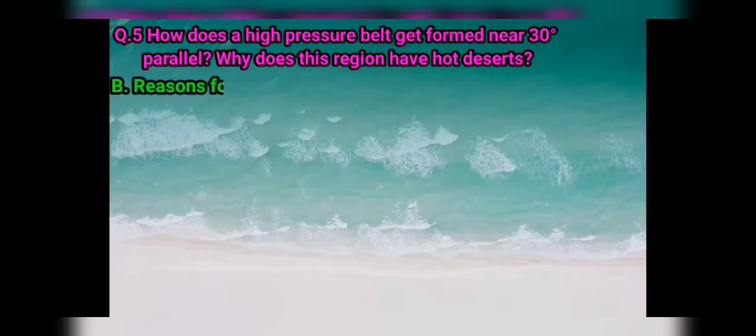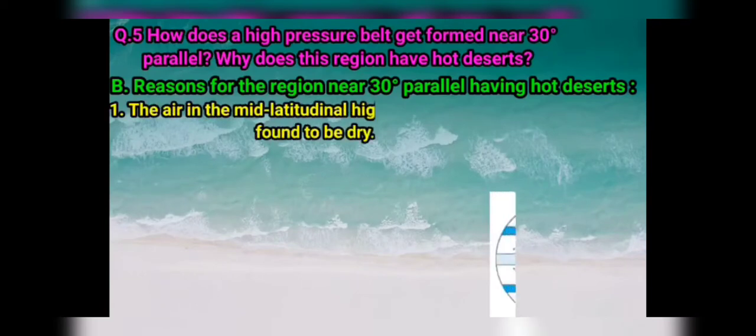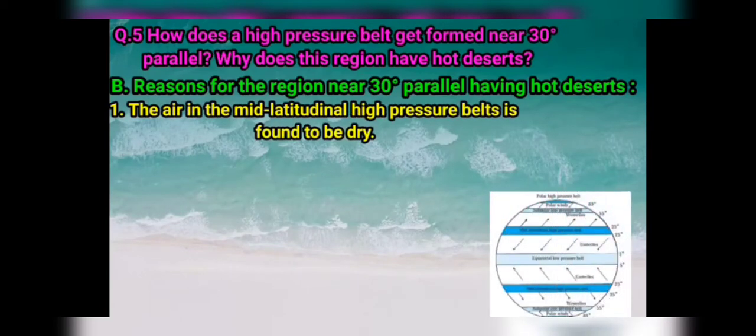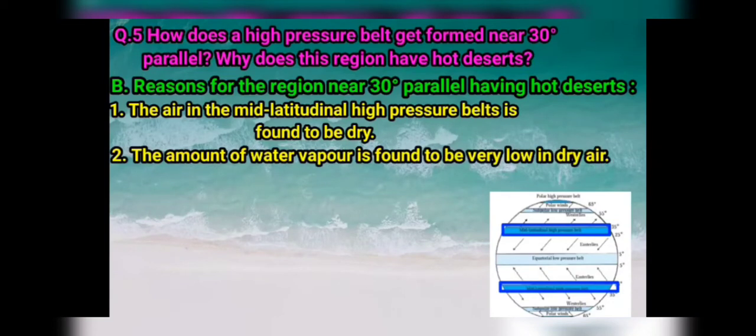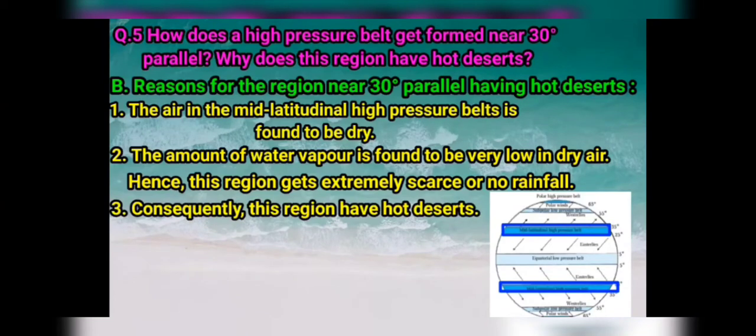Children, let's see the reason for the region near 30 degree parallels having hot desert. So children, the air in the mid-latitudinal high pressure belts, means the high pressure belt which forms between 25 degree and 35 degree parallels in both the hemispheres, is found to be dry. The amount of water vapor is found to be very low in dry air. Hence, this region gets extremely scarce or no rainfall. Consequently, this region has hot desert.